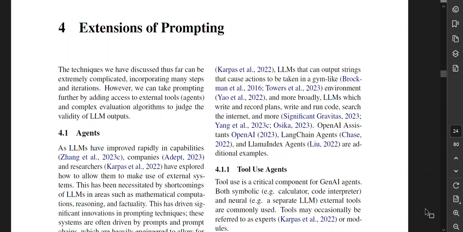So extensions of prompting. Section 4. The techniques we have discussed thus far can be extremely complicated, incorporating many steps and iterations. However, we can take prompting further by adding access to external tools such as agents and complex evaluation algorithms to judge the validity of the outputs.